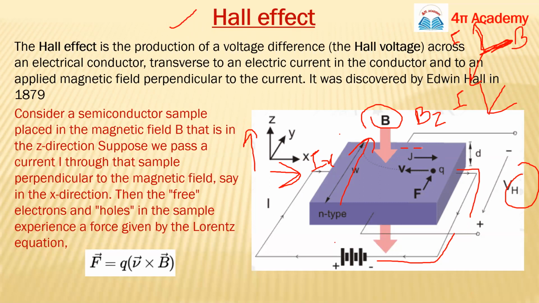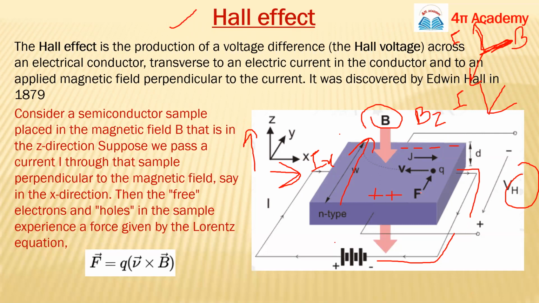All the electrons will go in that direction, and once the electrons are moving from here to here, on this side we will have positive charge, because electrons are moving away from here, and on this side we will have negative charge.